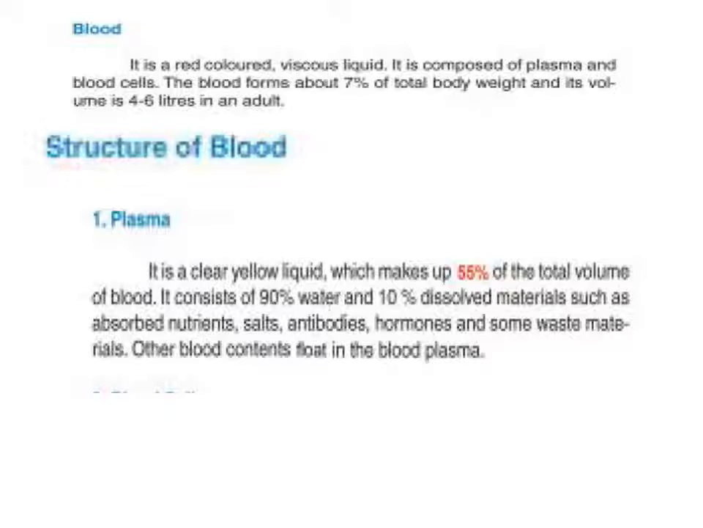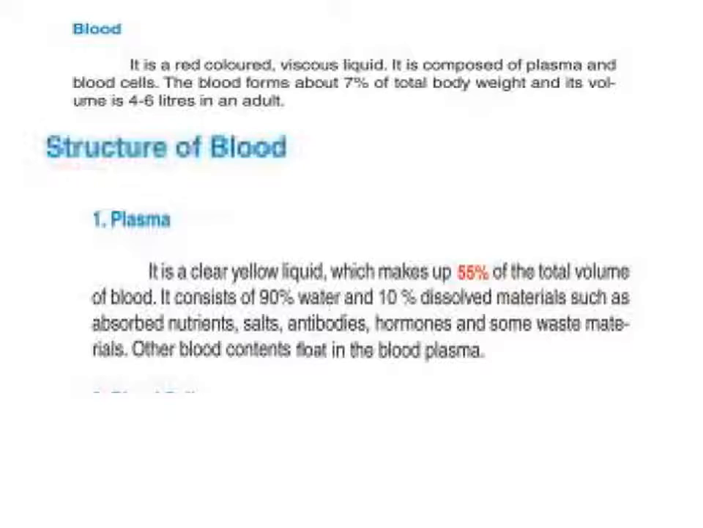Blood forms about 7% of total body weight, and its volume in the body is about 4 to 6 liters in an adult. Yes, this is about the blood. Structure of blood.